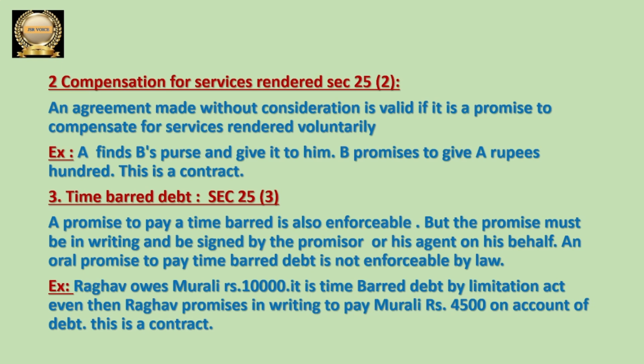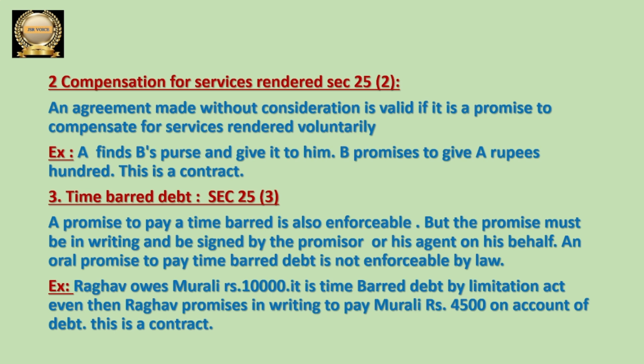In case of these debts, those will become valid contracts if any contract is made for collection of these time barred debts. Let us discuss what is that. A promise to pay time barred debt is enforceable, but whenever they are going to receive or pay, that agreement should be in writing and must be signed by the promisor.